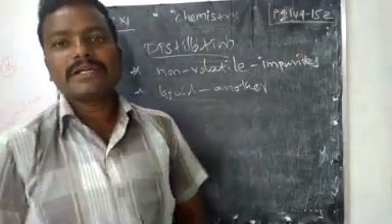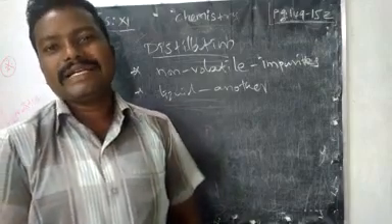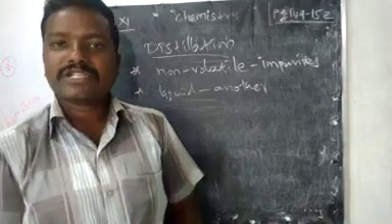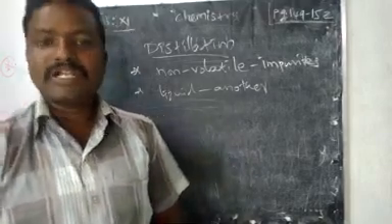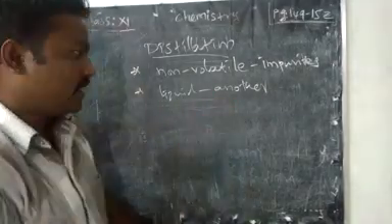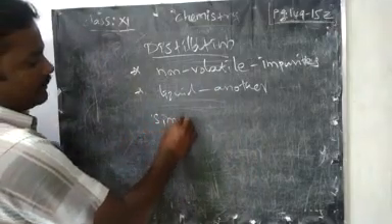Depending upon the compound we have taken, we have types of distillation as usual: simple distillation, then fractional distillation, the next one is steam distillation, and azeotropic distillation. We have four types of distillation. First we are going to see the simple distillation.